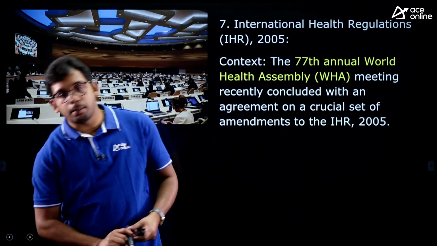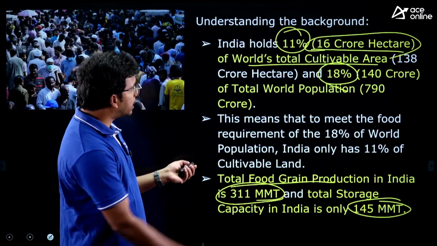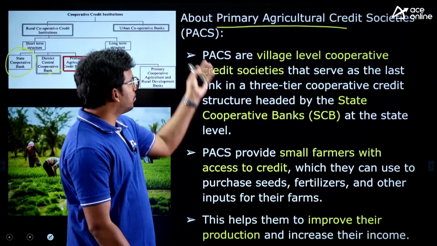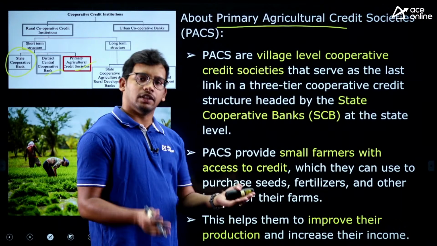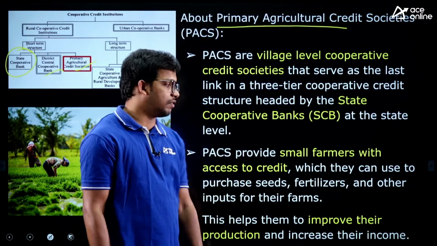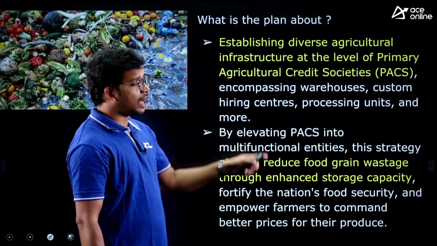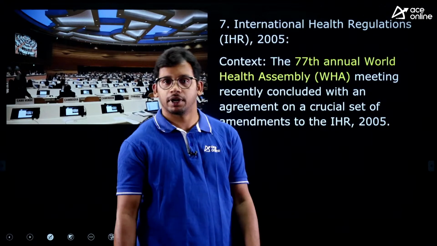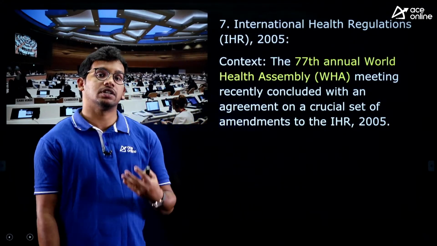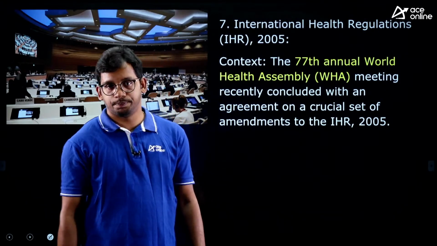You need to remember who has launched this, under which organization, and the data we have, and you need to know about the primary agriculture credit societies. These are like cooperative banks at the village level, and the first one was launched in 1904. This plan is also important. Who is implementing it is also important for our exam, right? So that is about the world's largest storage plan throughout the world.